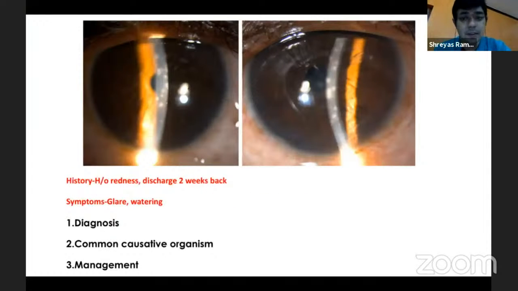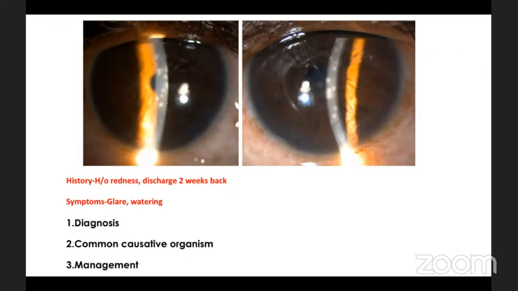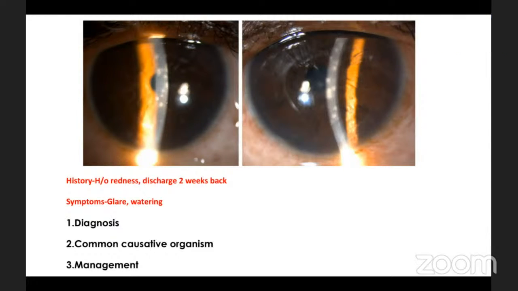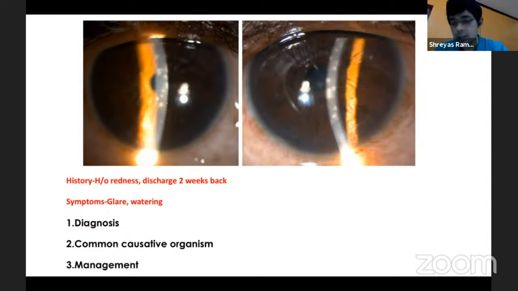This is a very, very common thing which you see, but very often mismanaged and not treated properly, and that's why I put this up. So what are these? Sir, adenoviral. Yeah, adenoviral is one of the most common causes, but what is the diagnosis? SPKs. Correct. So SEK, subepithelial keratitis, or superficial keratitis.